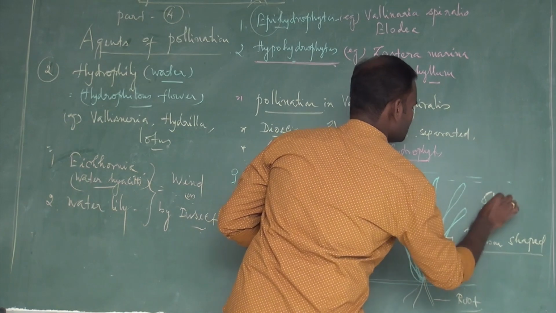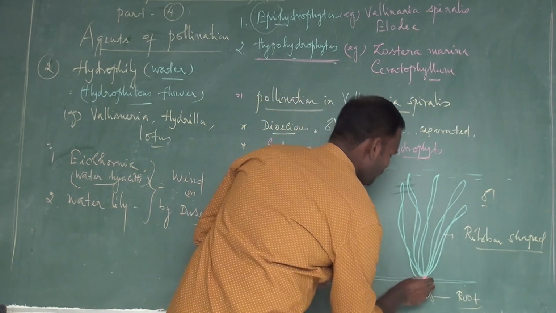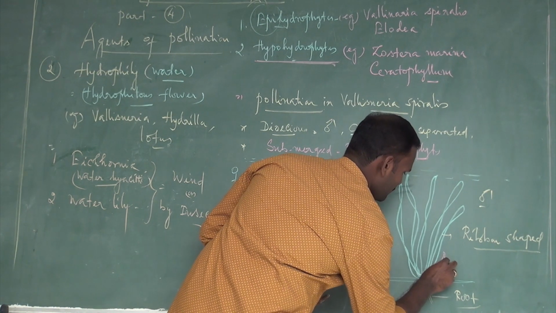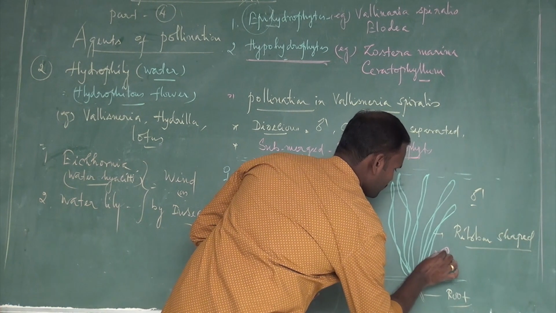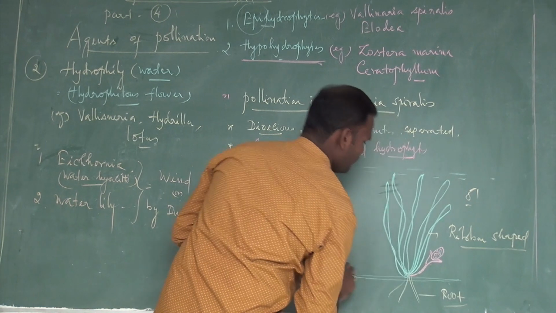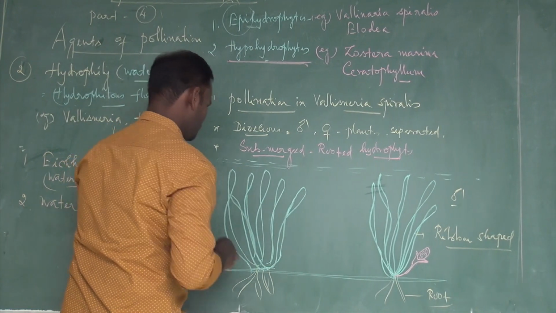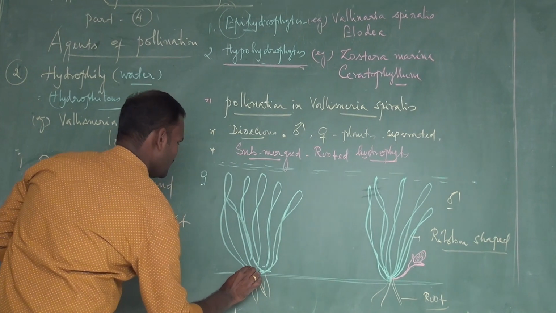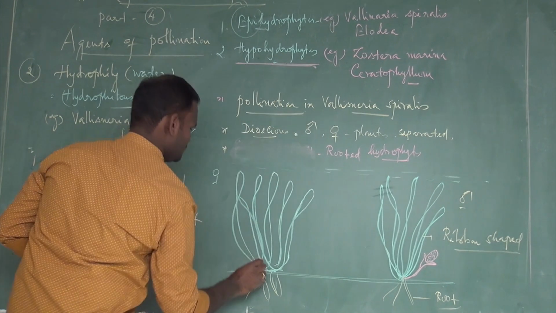It is a male plant. The male plant produces a male inflorescence. This is a male flower. The female plant produces a female inflorescence. The stalk of the female flower actually coils like this.